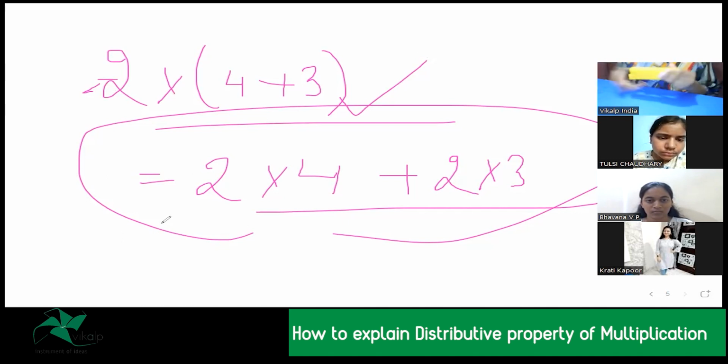Now how does this right hand side come in place? If I break these into 4 and 3, 4 and 3, and again I break it into 4 and 3. I have taken 4 2 times. I have taken 3 also 2 times.